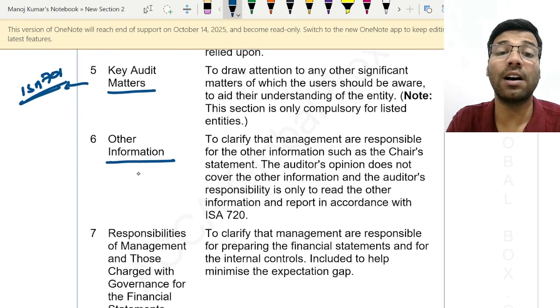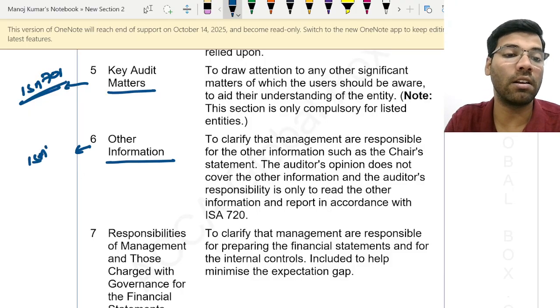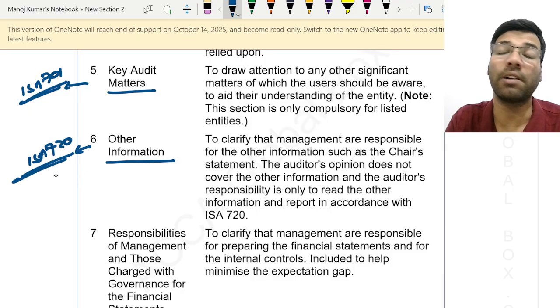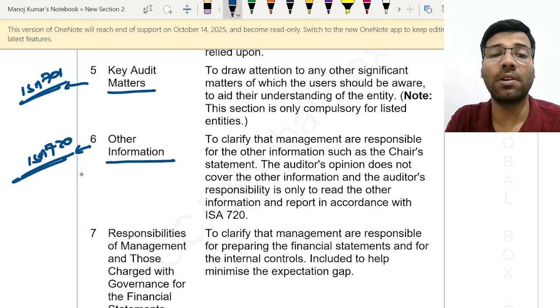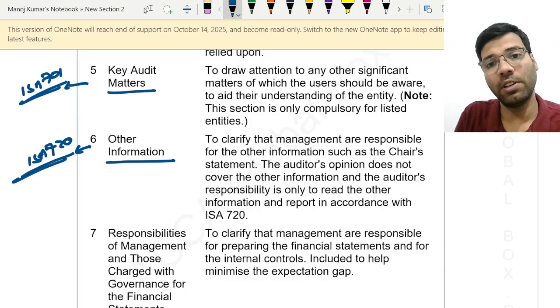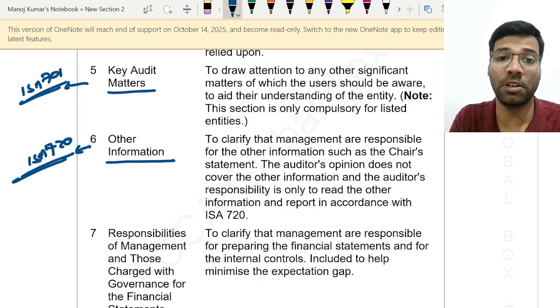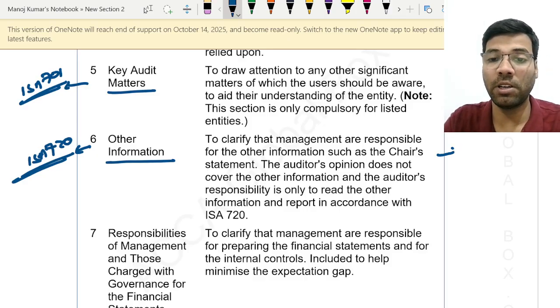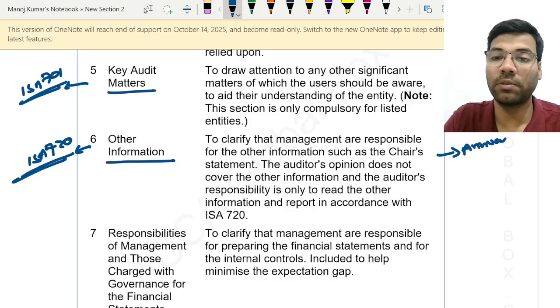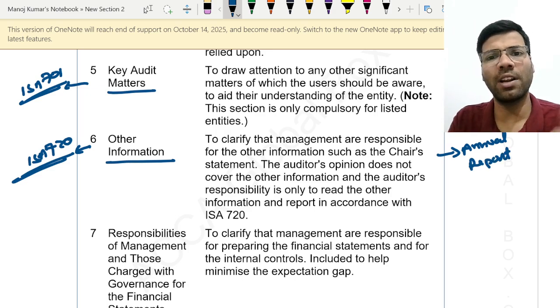And then comes other information. Other information we will also cover in detail under ISA 720. For now, just remember that there is a document in which the audit report is there, the financial statements are there, and there is also some other information, right? The best example would be the annual report. An annual report is a very big document in which financial statements, audit report, everything is there.